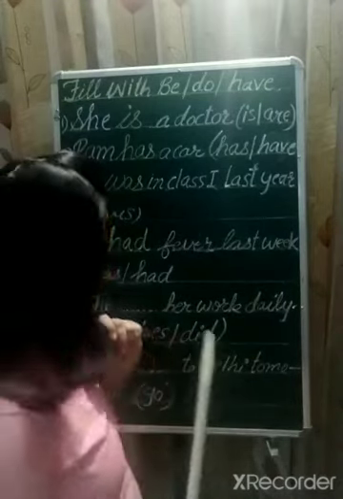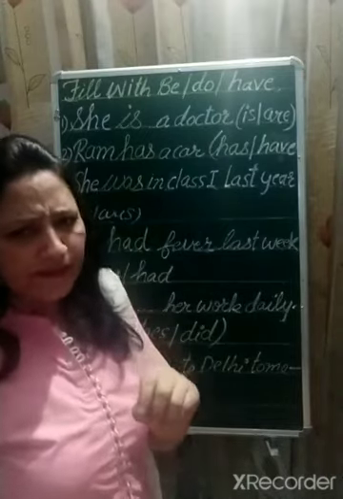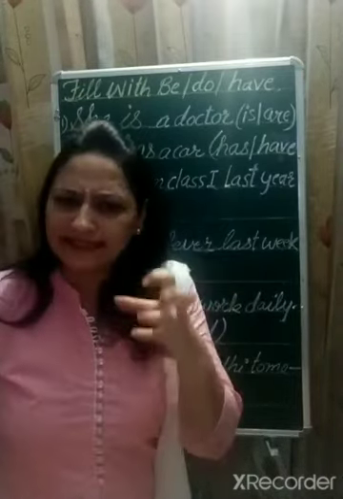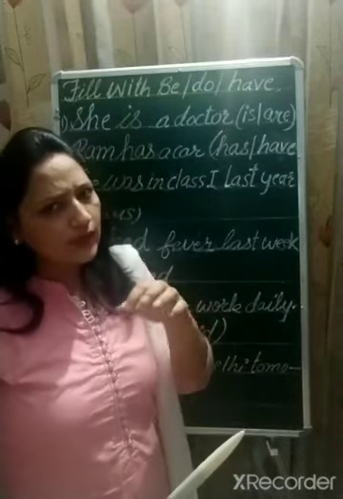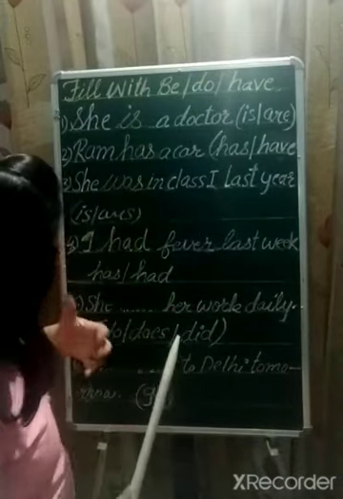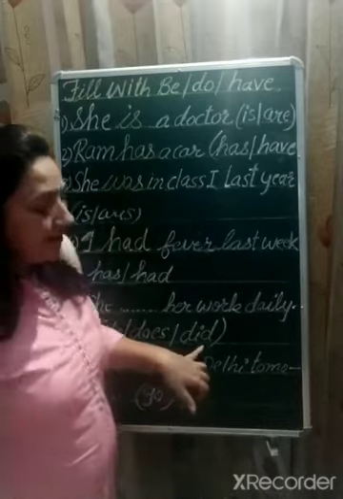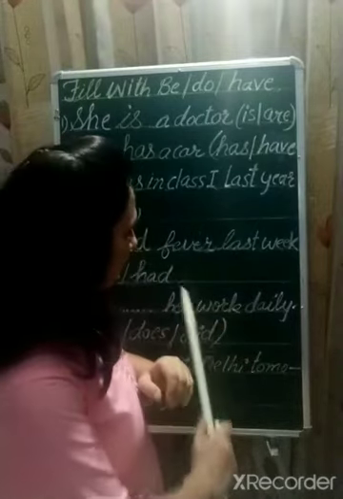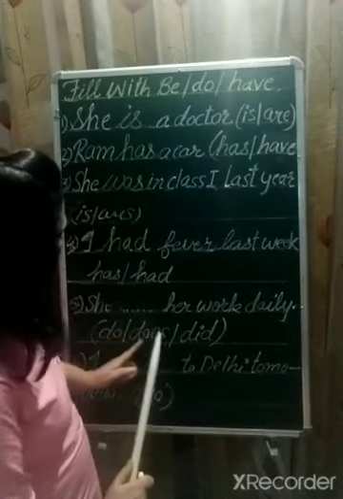And the next sentence: She dash work daily. This sentence indicates that somebody does her work on a regular basis. So it is the habitual action of somebody. We have to fill this blank with do, does or did. Did indicates the past, but the sentence is in present form, so we will use do or does.